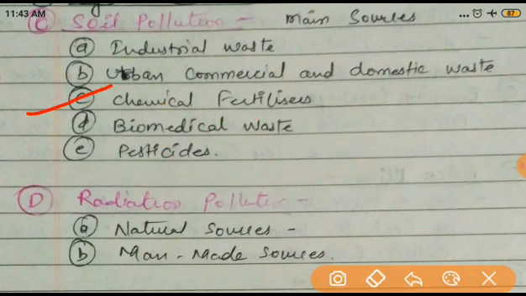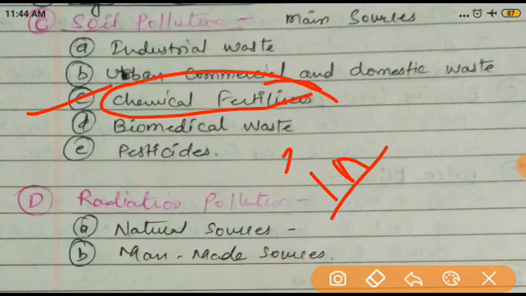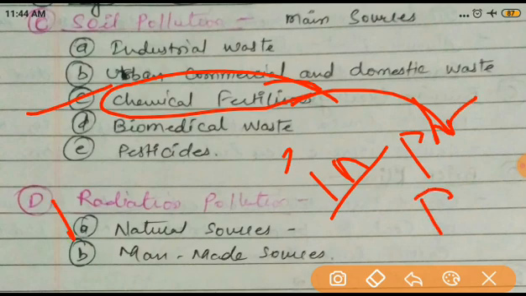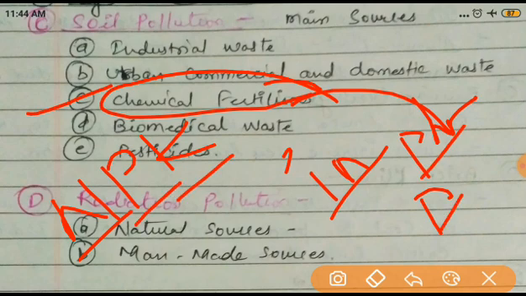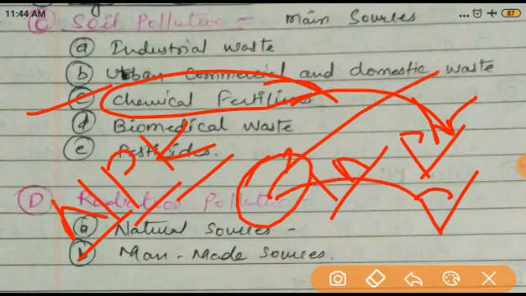Next one is chemical fertilizers. Nowadays, for increasing the productivity of crops, the farmers are using chemical fertilizers. In these chemical fertilizers, there are main ingredients: nitrogen, phosphorus, and potassium, which we generally call NPK. So this phosphorus and potassium is mixed with the soil. Sometimes it also runs off with the water and mixes into rivers and pollutes the water, but basically we are talking about the soil.